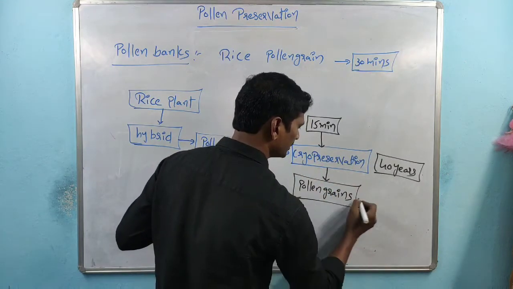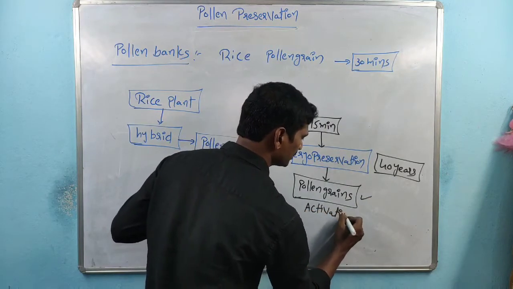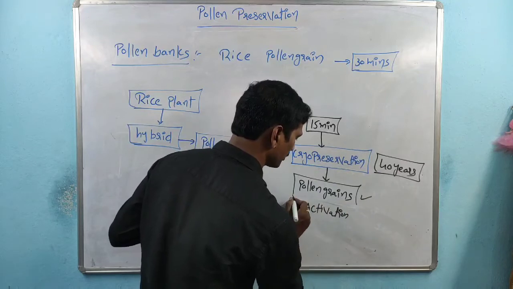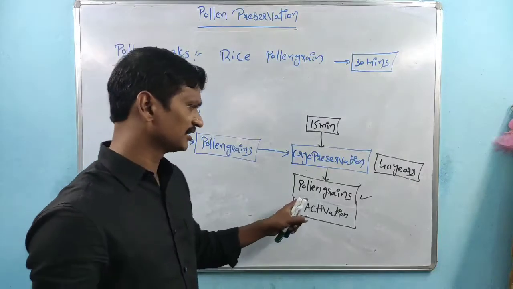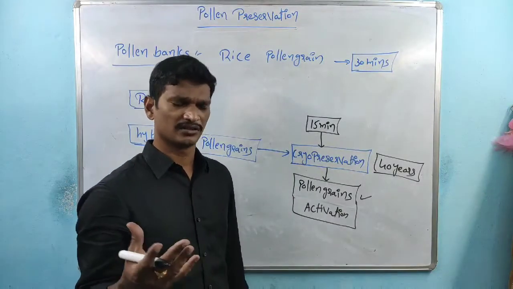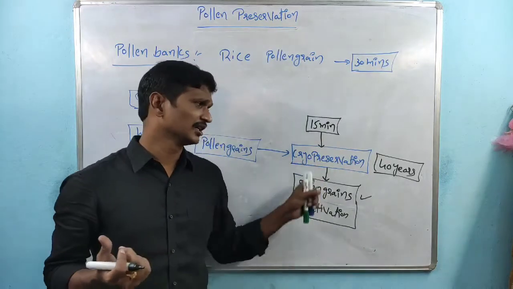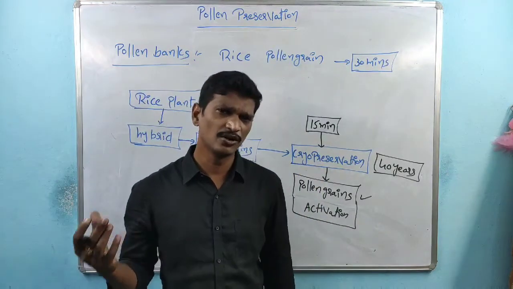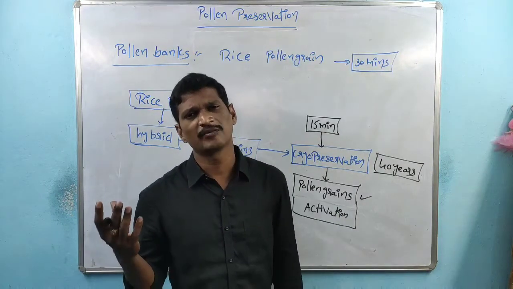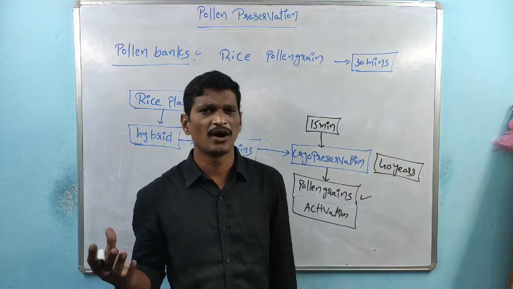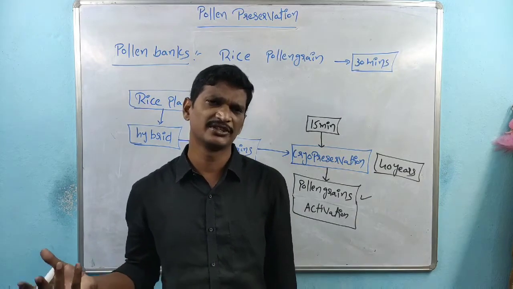See here, pollen grains activation is nothing but, remember all of you, the pollen grains at normal temperature. Cryopreservation means pollen grains at the low temperature. Once the pollen grains are kept at the normal condition, that time all metabolic activities are activated.